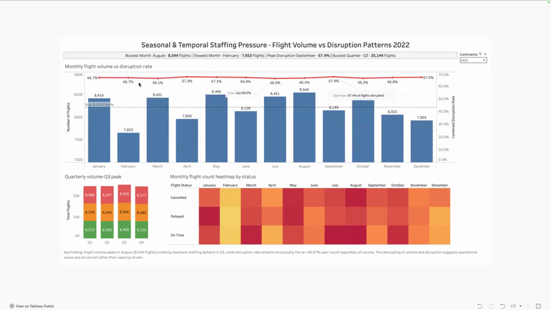I think dual axes have their place, but usually I would do that if I'm comparing similar measures. I wouldn't necessarily do that if I'm comparing a ratio to an absolute value. So that's something to keep in mind. And if anything, it might make sense to have a switch measure. If you want to look at the ratio or the absolute, you can have a toggle or something. That way you can allow people to view one or the other. Layout wise, I think it works. I would suggest maybe making the titles a little bit bigger as well.